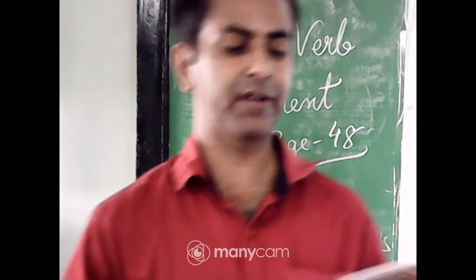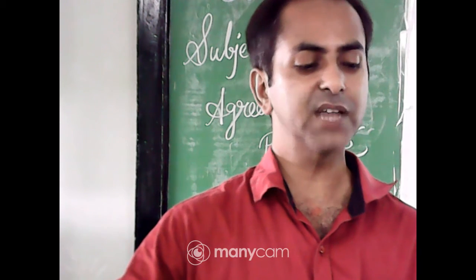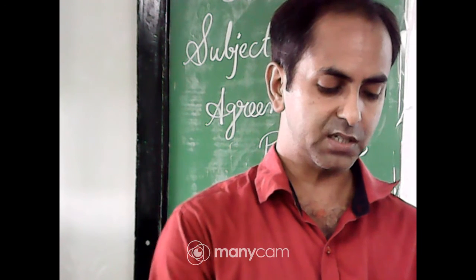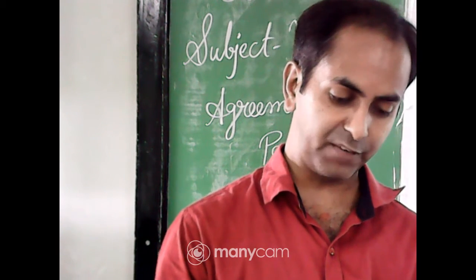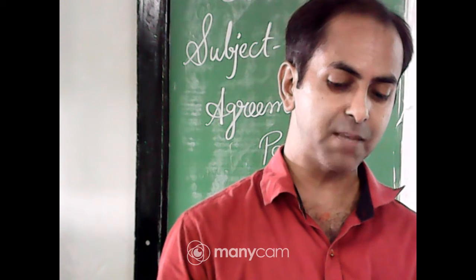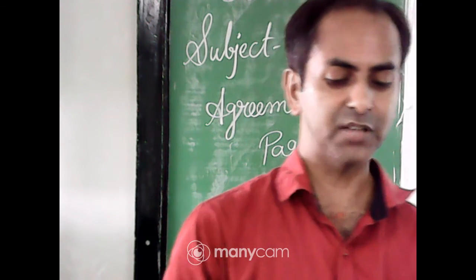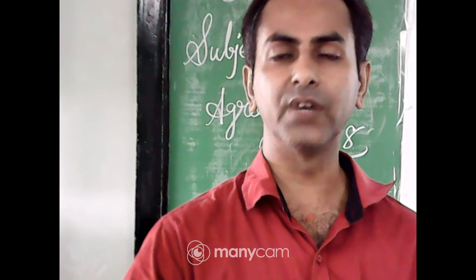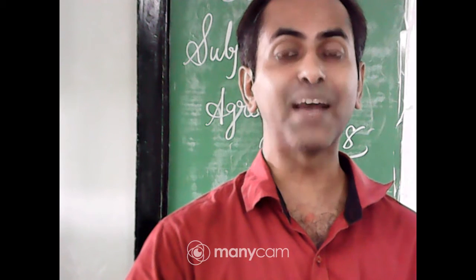Okay, subject-verb agreement. This is a quick recap. The verb in a sentence must always agree with the subject in number. We came to know this when we started the first chapter. If you come once to page number 5, we will see that subject-verb agreement is a must, both in number and person. So when the subject is singular, the verb must be singular. When the subject is plural, the verb must be plural.